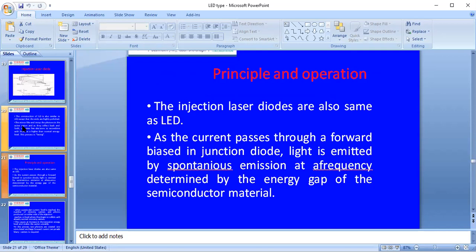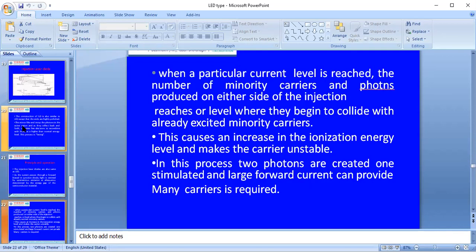The light is emitted by spontaneous emission at a particular frequency, which is determined by the energy gap of the semiconductor material.